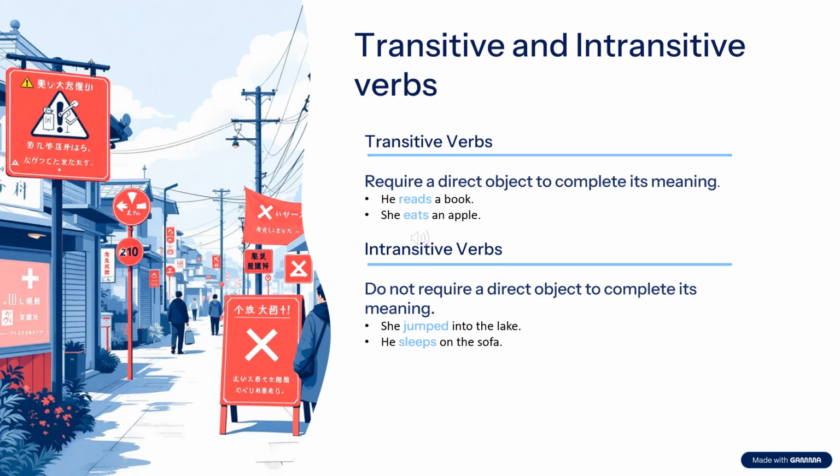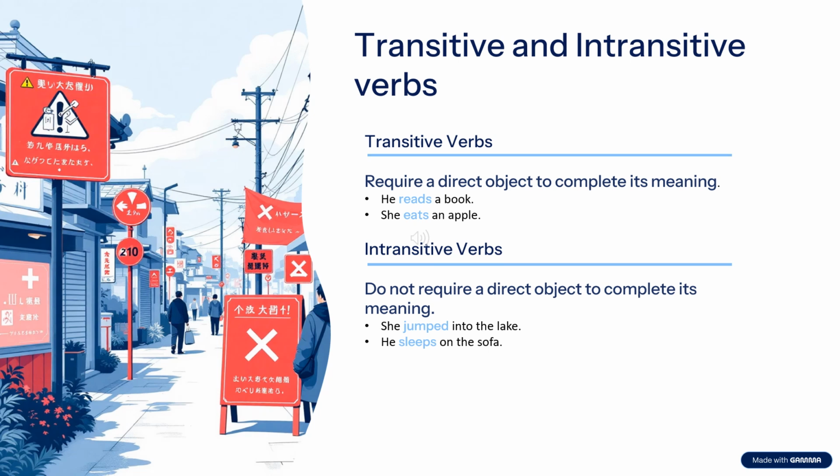If a book is not present there, then the sentence does not have any meaning. He reads what? So an object is required. She eats an apple. She eats what? An apple. An object is required here also. So both these verbs are transitive.